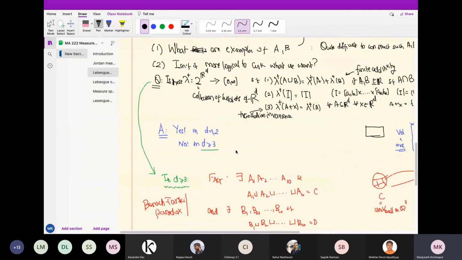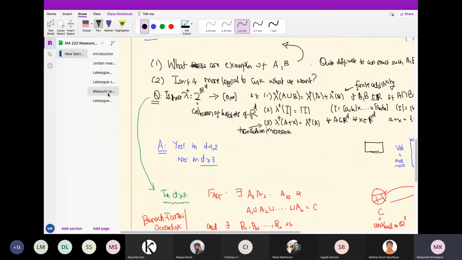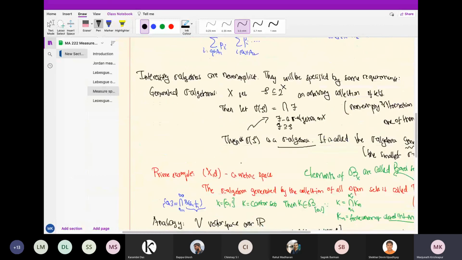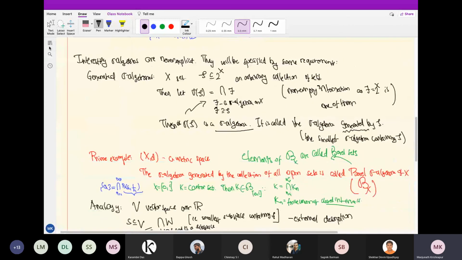So a Borel set is defined as follows. I have a metric space, like the real numbers with the usual metric. Forget the metric also, take the real numbers. All I want is that intervals be there, and I want a sigma algebra.